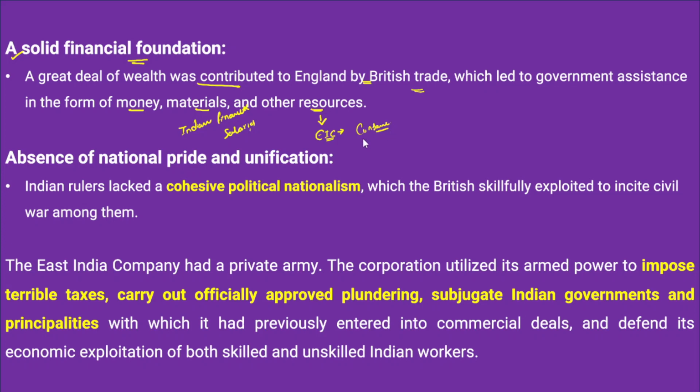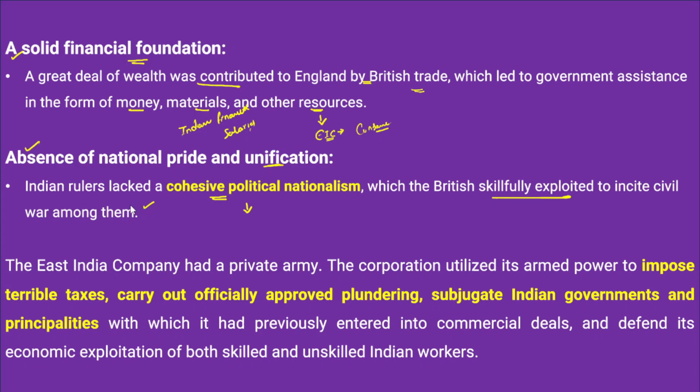Okay. Now, after that, there was also an absence of national pride and unification among Indian rulers. There was an absence of cohesive political nationalism among them. There was no unity, and there were always quarrels and mutual conflicts. The British took advantage of that, and in fact the mutual differences between these rulers were skillfully exploited by the British forces to incite civil war among themselves, and that strategically benefited the British as well.